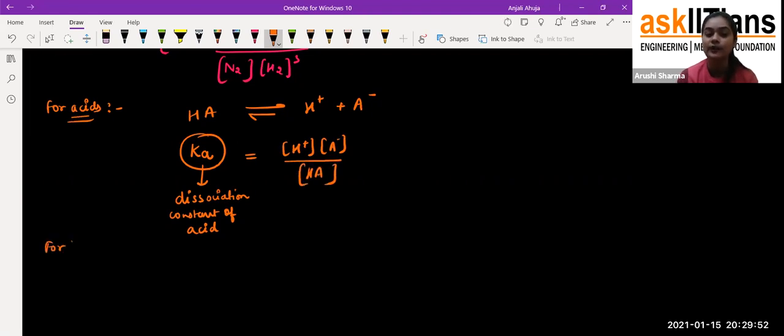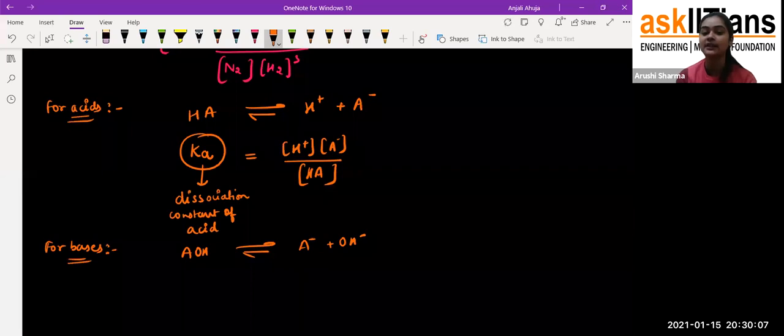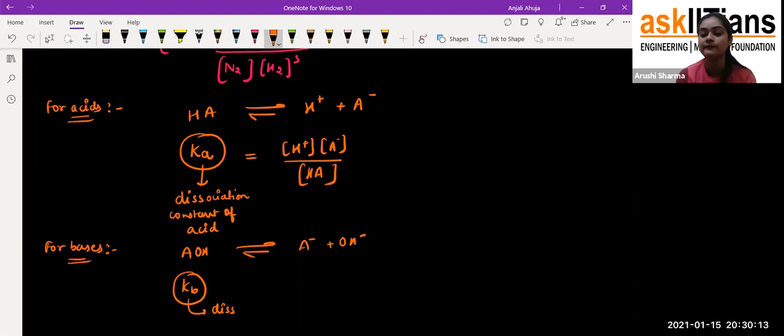And now if we talk about bases, students, if we have AOH, it dissociates into A+ plus OH-, because you remember that acid gives H ions and base gives OH negative ions, so the same condition will be there. And Kb we use for the dissociation constant of bases. I hope you are getting each and everything, my students. It is also equal to A+ OH- divided by AOH. And that's how we get Kb from here. That is the Kb, dissociation constant of bases.